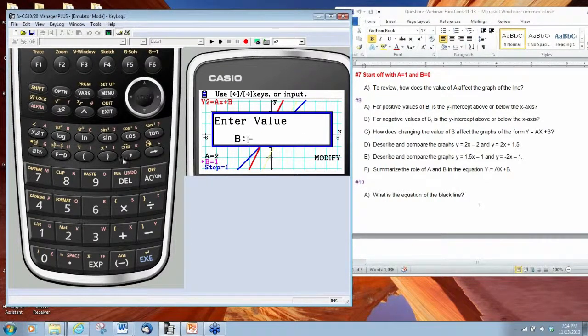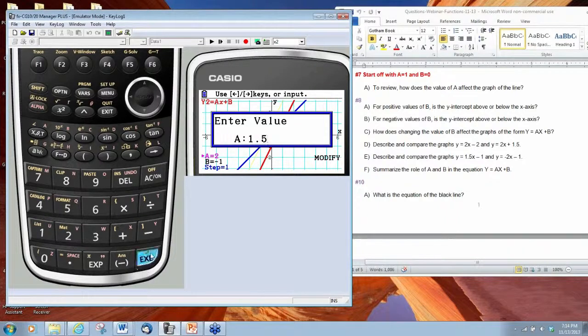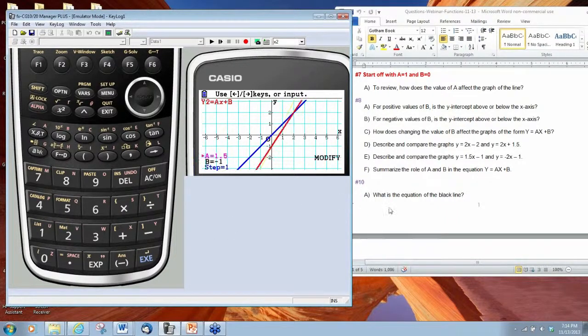What did I do wrong here? Okay, there we go. And I'm going to scroll up and make a equal to 1.5. So that's the first line that we have, and the second line is going to be -2x minus 1.